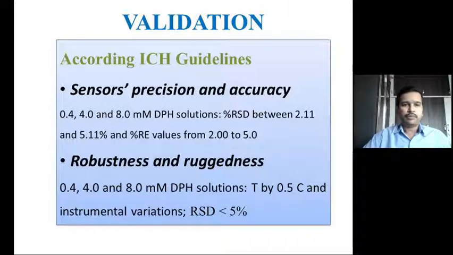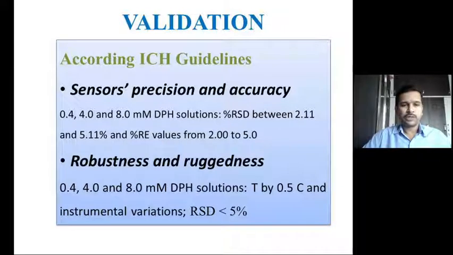The proposed sensors have been validated by following standard ICH guidelines, and mainly the precision and accuracy have been tested for both sensors using 3 different concentrations of DPH solution, namely 0.4, 4 and 8 millimolar. In order to check the precision, the measured potentials were used to determine the amounts of DPH found, and ultimately the relative standard deviation, which was in the range from 2.11 to 5.11, indicates that precision is very good.